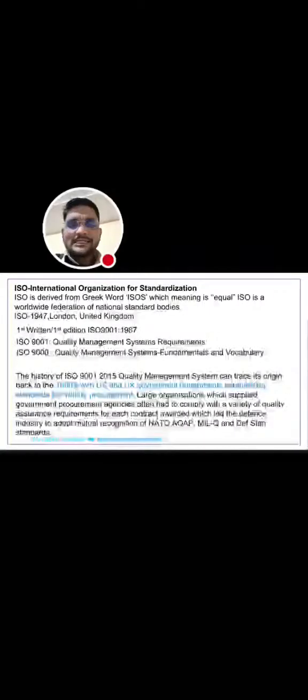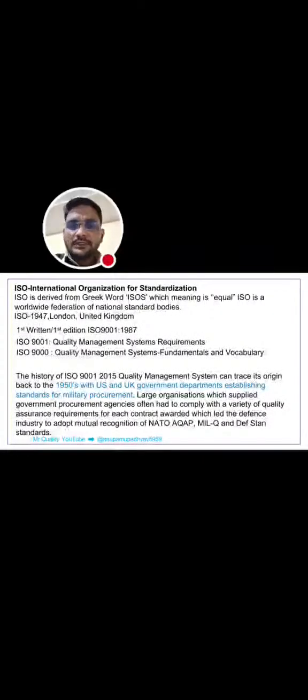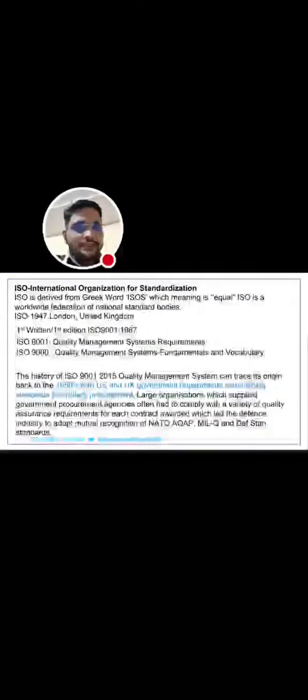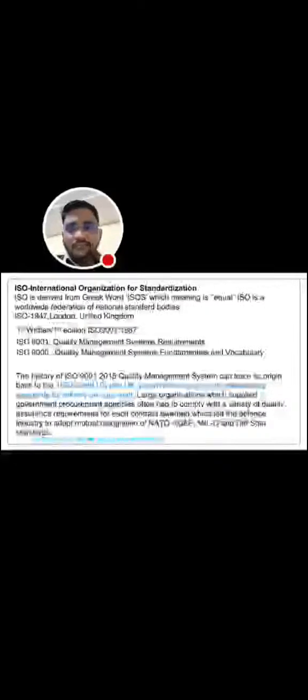ISO is the International Organization for Standardization. Actually, ISO is derived from the Greek word isos. Isos means equal. ISO is actually a worldwide federation of national standard bodies. ISO was first founded in 1947 in London, United Kingdom, and the first edition was written in 1987.